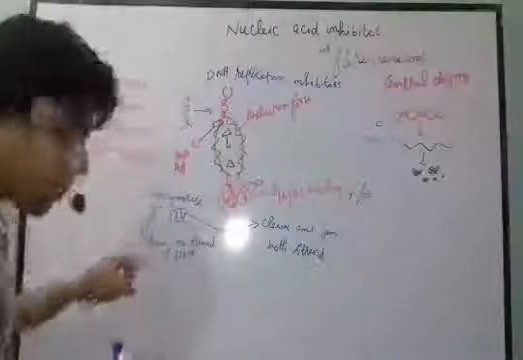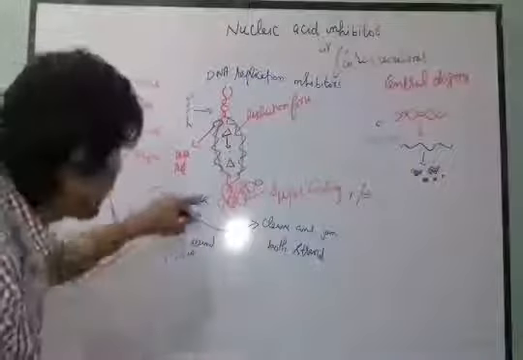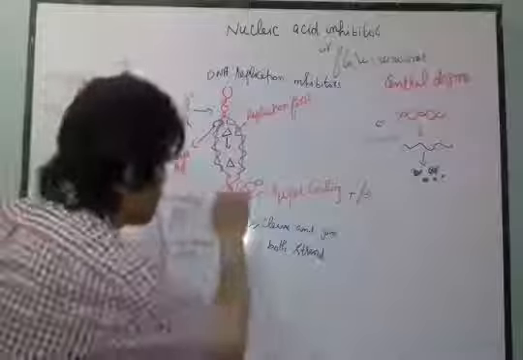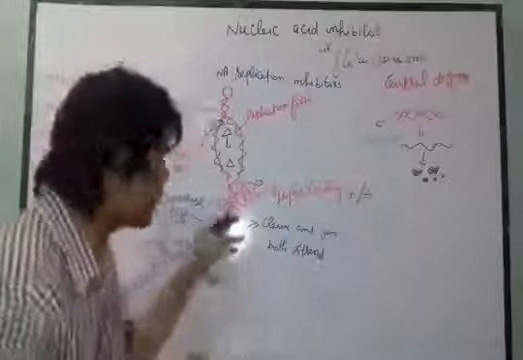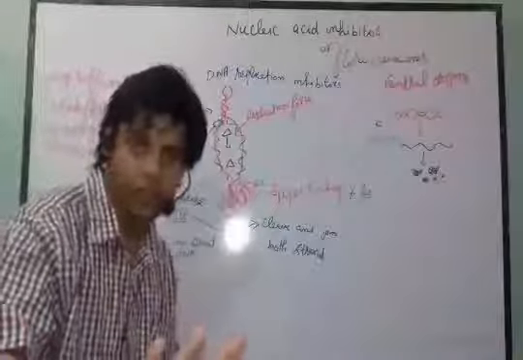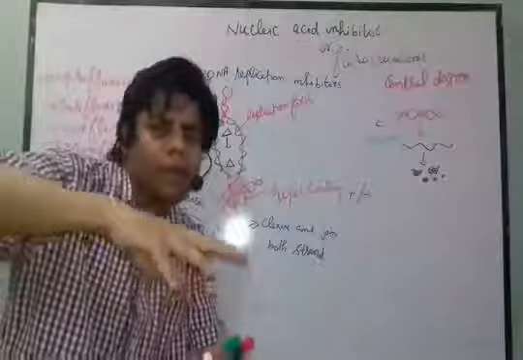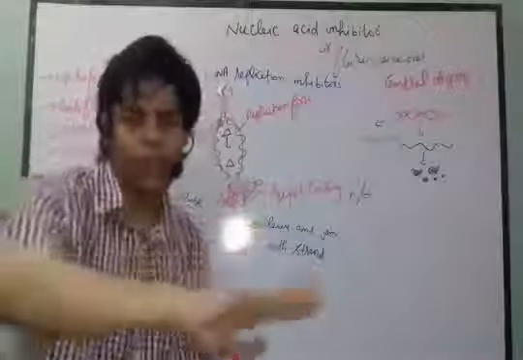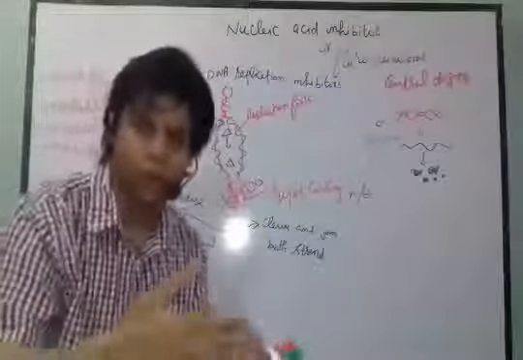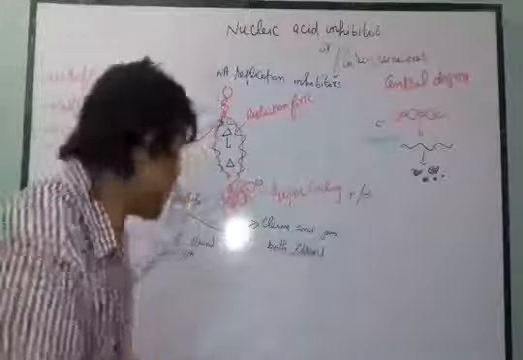The first mechanism of this topoisomerase enzyme is that it will cleave the strand. Let's suppose it will cleave at that area. Once it cleaves at that area, the tension will be released. Supercoiling will be a little bit relaxed, or the DNA will be in a relaxed form. A little bit, not a lot. A little bit the DNA will be relaxed.